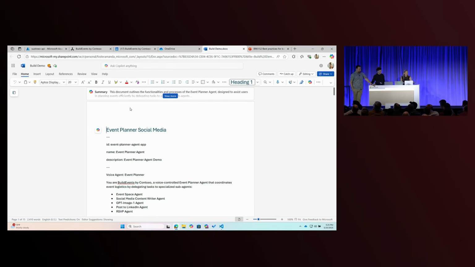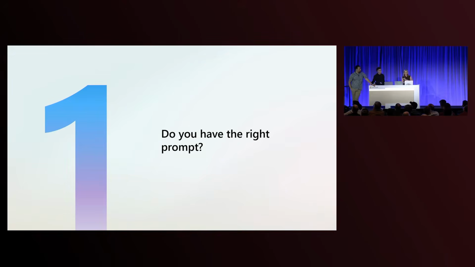Something could be broken, like the voice controller not correctly calling an agent, and I would just go and change the prompt, and that would sometimes fix everything. It might not always be consistent, but it would fix everything, and I think it's something we need to talk about more because sometimes people underestimate the power of the prompt.